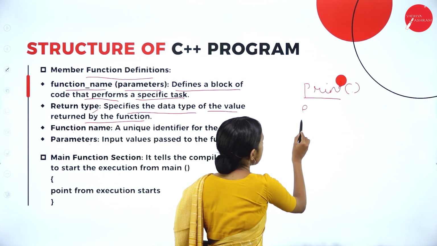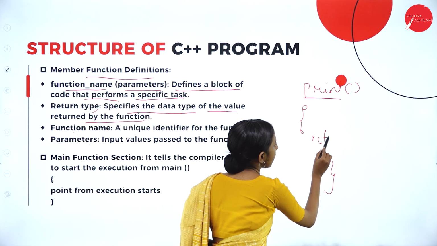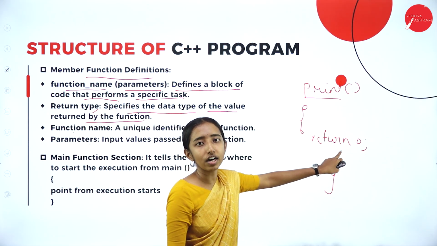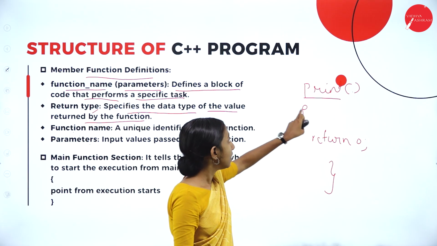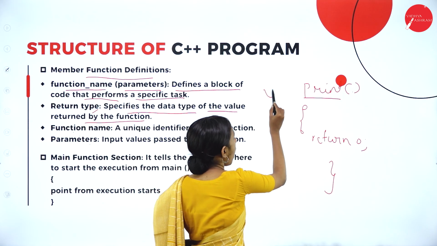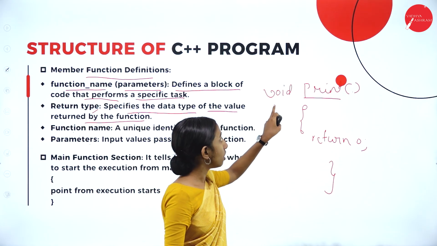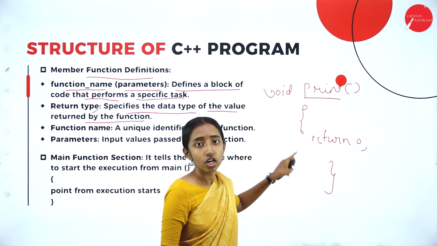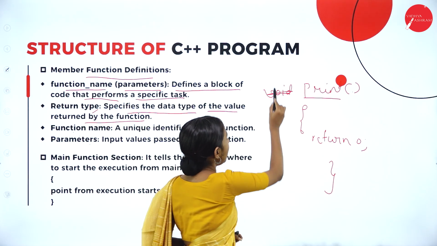If the function has a return type, here we will have a return. If you want the function to return a value, then a data type should be mentioned. If you are using void, then there is no return type. Void means empty, it does not have a return type. So whatever you write here should not be void. It can be int.